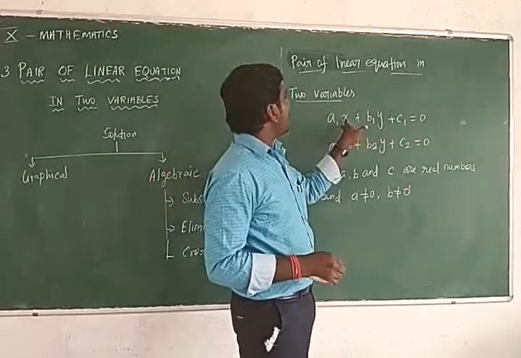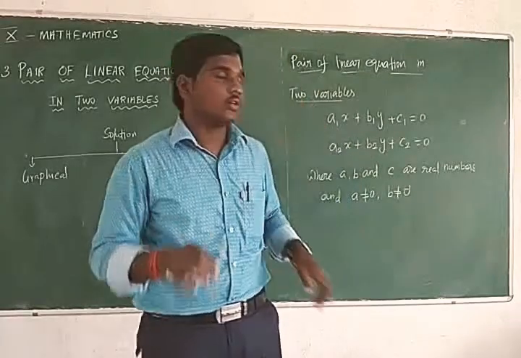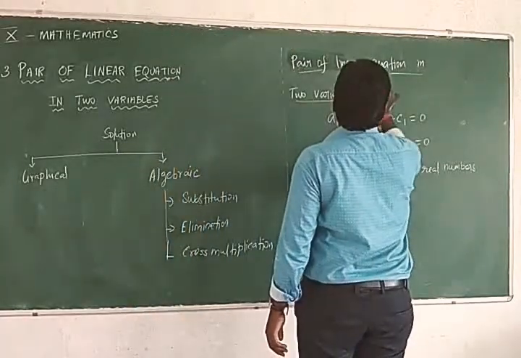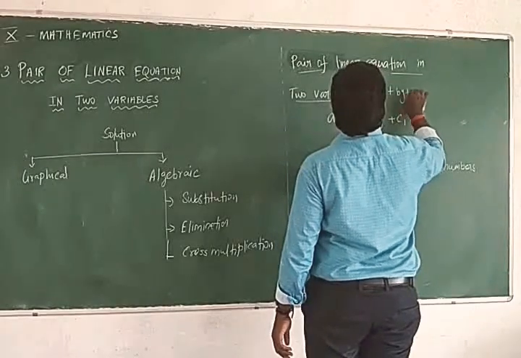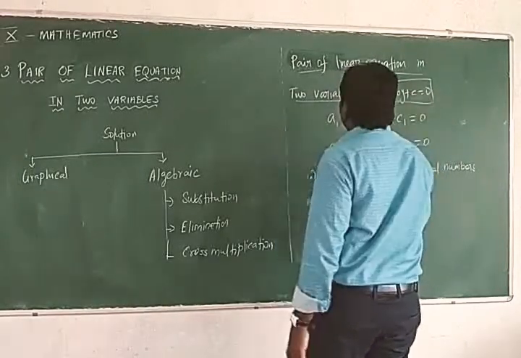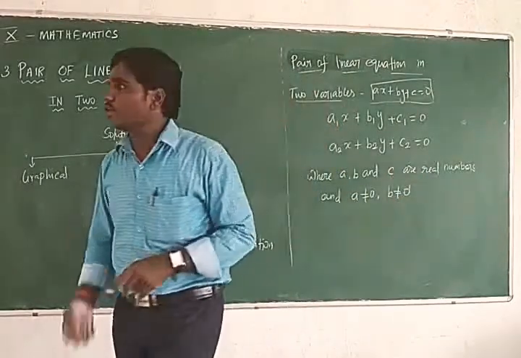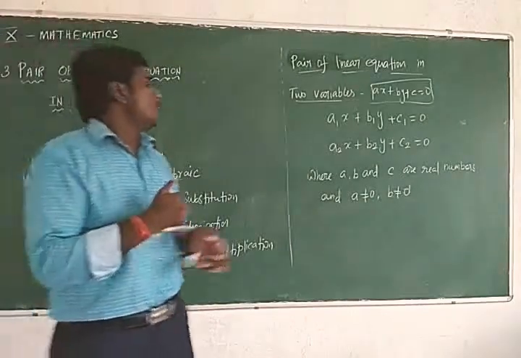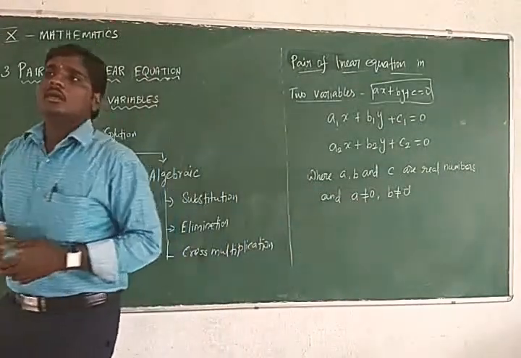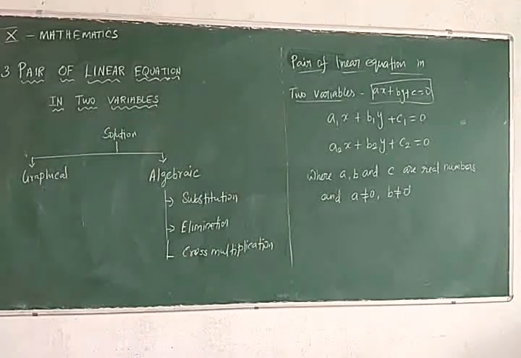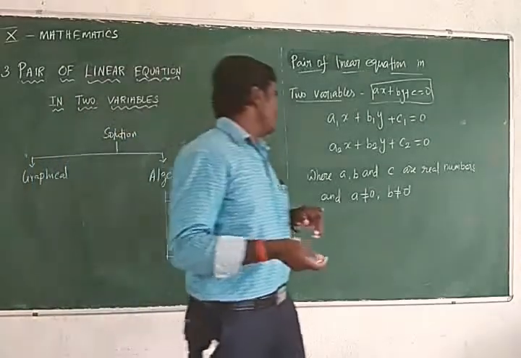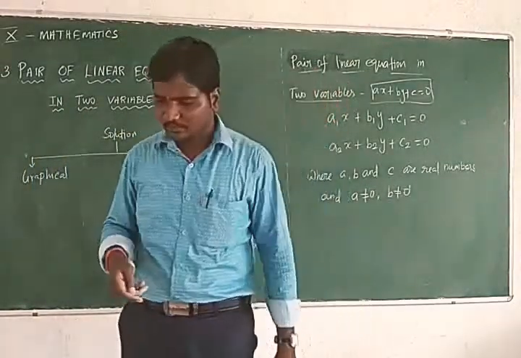So a1 and b1, a2 and b2 are not equal to 0. The general form is ax plus by plus c is equal to 0. Why? If a is equal to 0, the x term will be deleted, so we have only one variable. But our topic is a pair of linear equations in two variables. So only this condition is given, right?